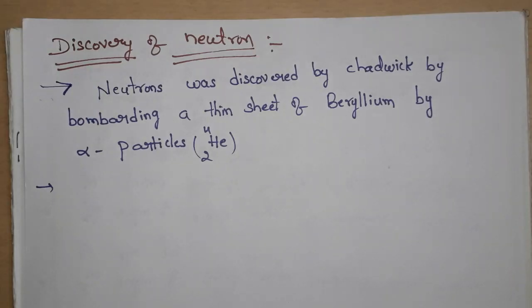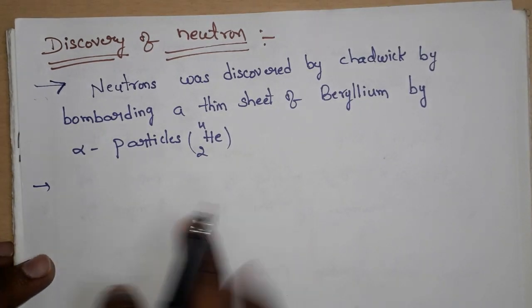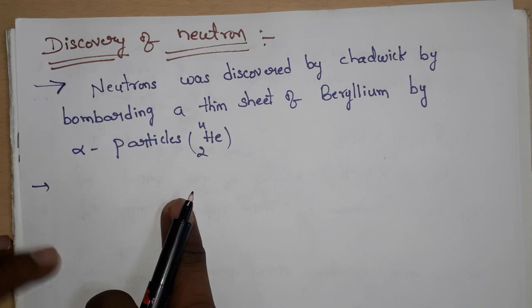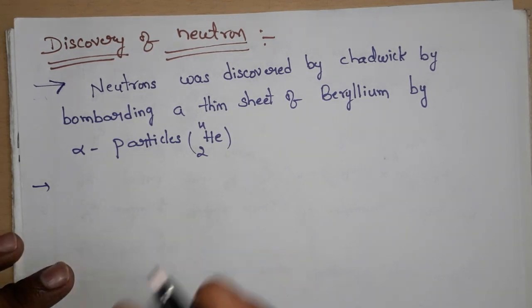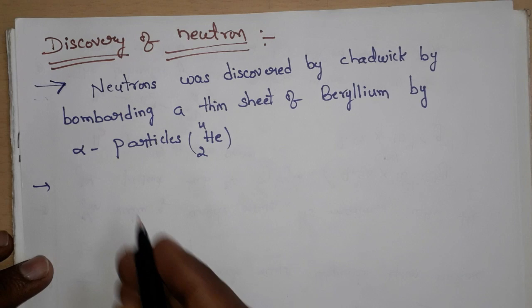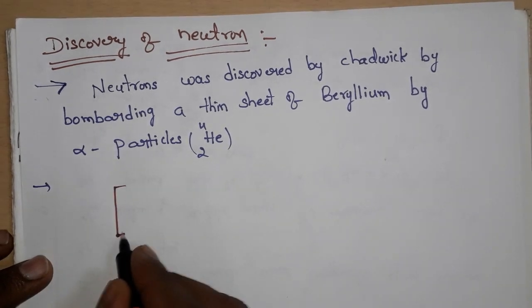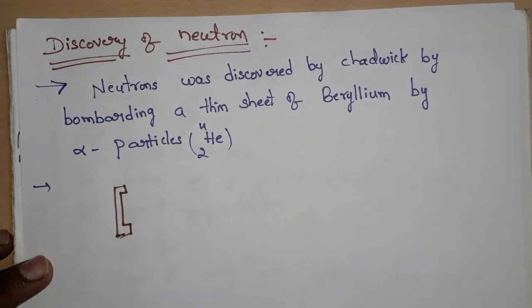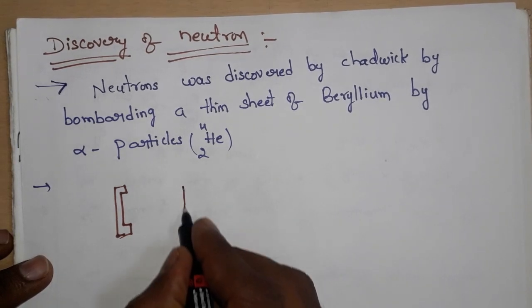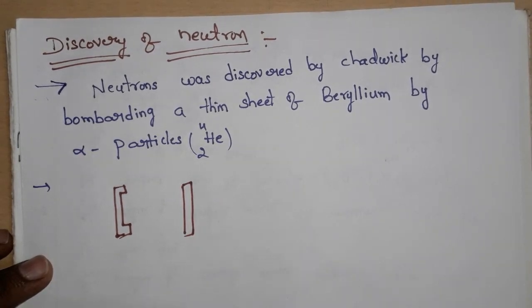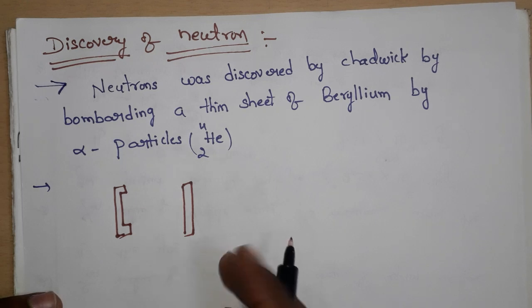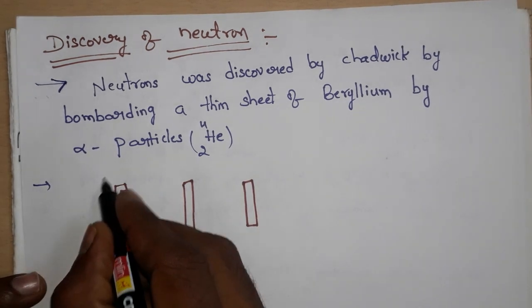Next, the discovery of the neutron. Neutrons were discovered by Chadwick by bombarding a thin sheet of beryllium with alpha particles.